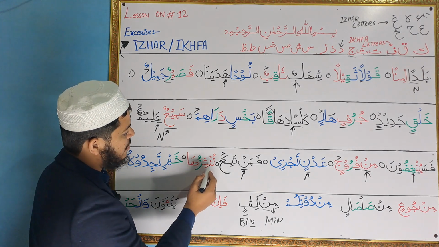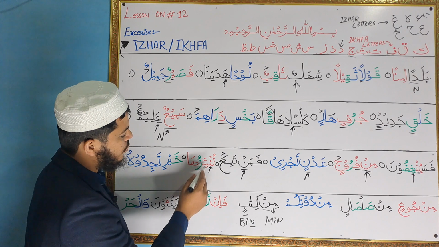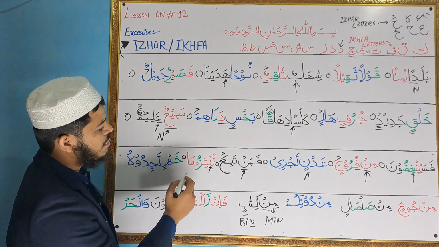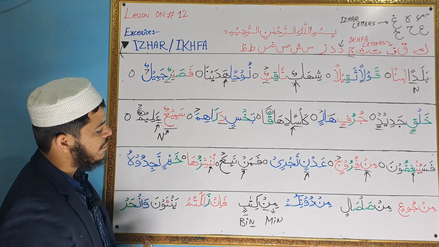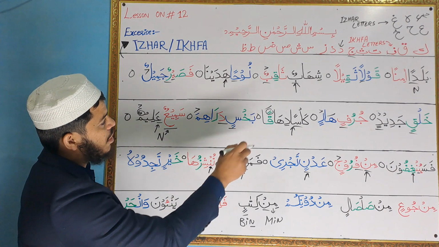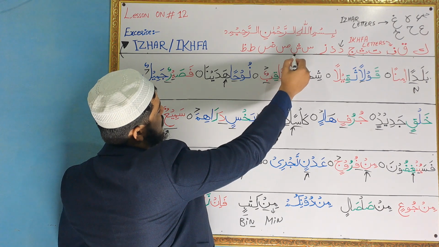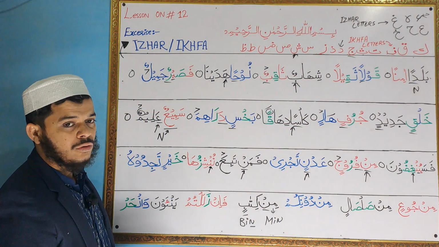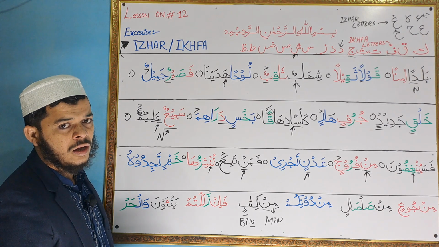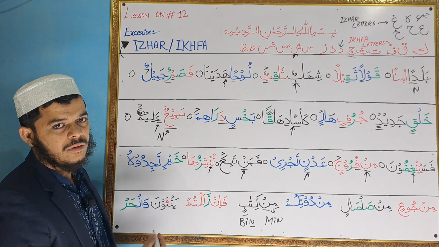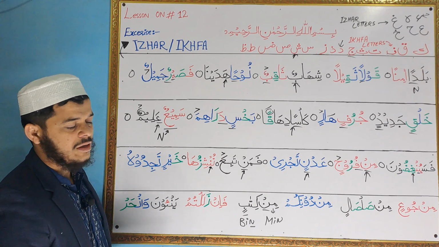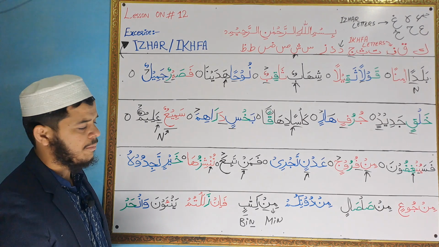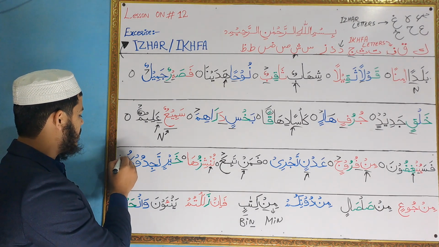Then this noon is with sukoon. Noon sakin. After noon sakin, you have to see which letter is coming. It's sheen. Sheen is one of the ikhfa letters, so you will do ikhfa sound. Nunshizuha. Whenever we stop, alif is coming, it remains the same. Nunshizuha. Okay.